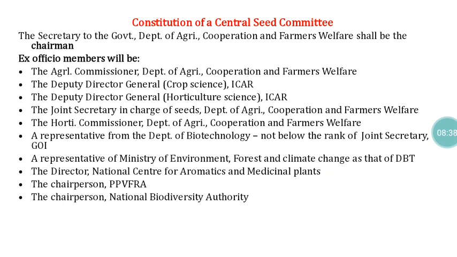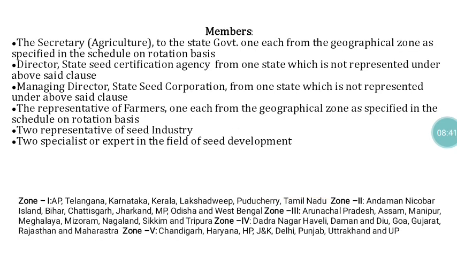In addition to ex officio members, there are other category members also. In the Seed Act 1966, it says one member from each state, that is, one representative from the Department of Agriculture of every state would be nominated as a member. But here, the total states of India are divided into 5 zones.